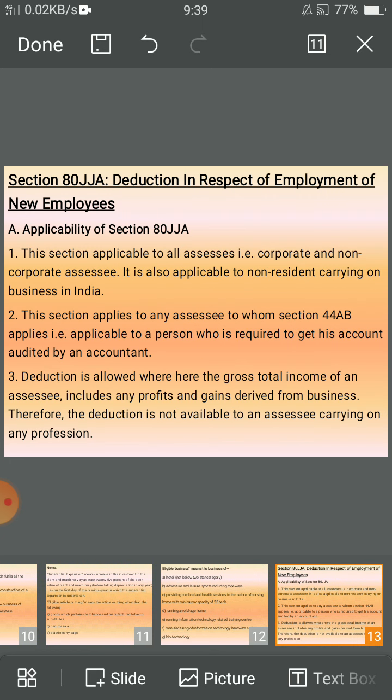Section 80JJA, deduction in respect of employment of new employees. Section 80JJA is deduction in respect of employment of new employees.